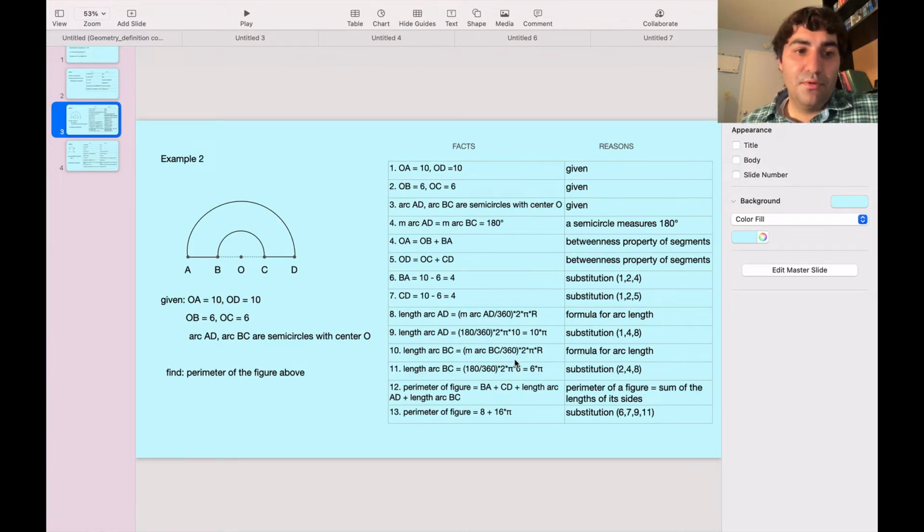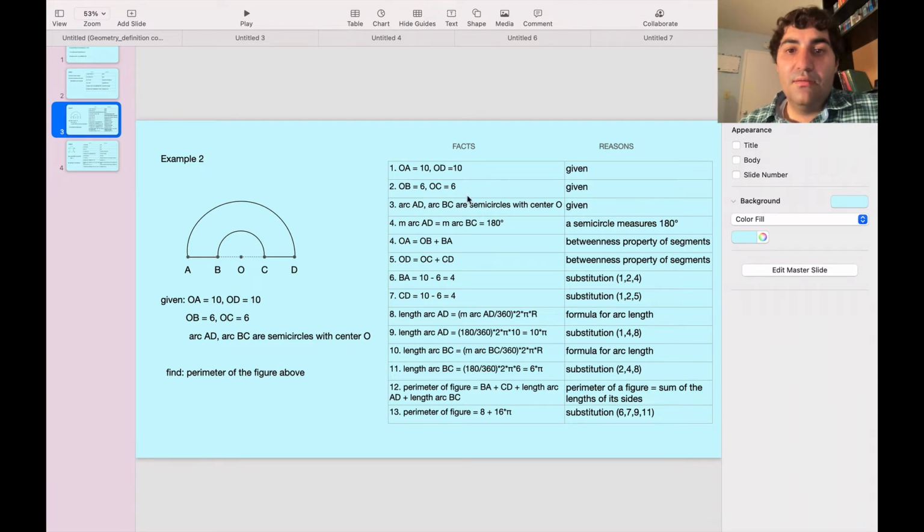Example 2, we're given this figure above here. OA equals 10, OD equals 10, OB equals 6, and OC equals 6. Arc AD and arc BC are semicircles with center O. Find the perimeter of the figure above. So we're only going to do the perimeter of the non-dotted line, to be specific with that.